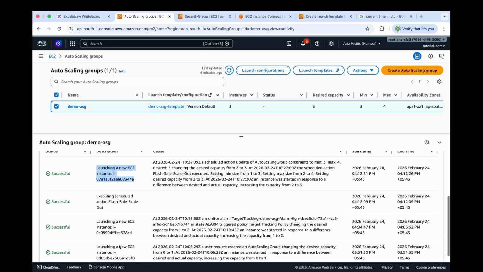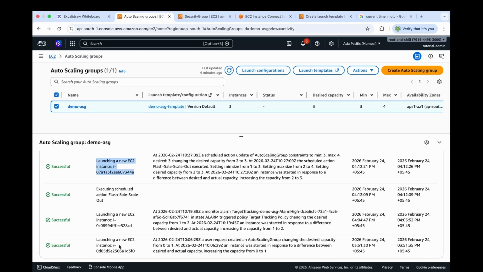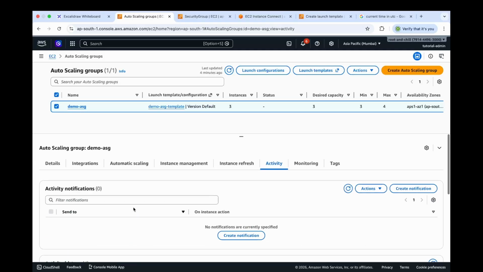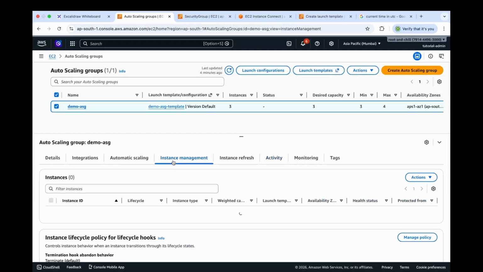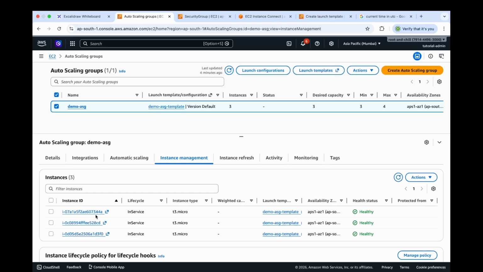So right now we have 3 instances under our ASG called demo ASG. So let's verify this by looking into this instance management. You can see that we have 3 EC2 instances with value of in service for lifecycle. Let's move back to our diagram.